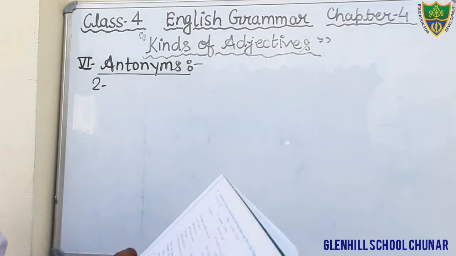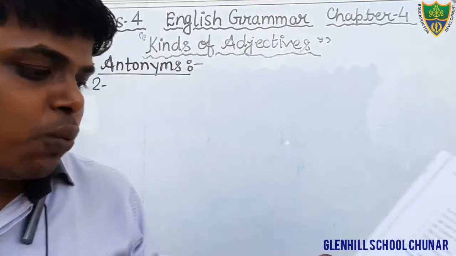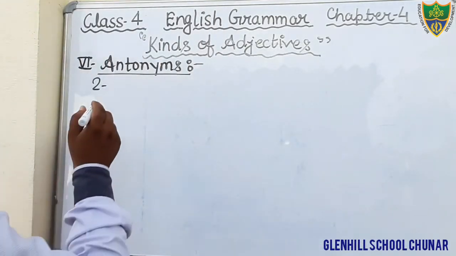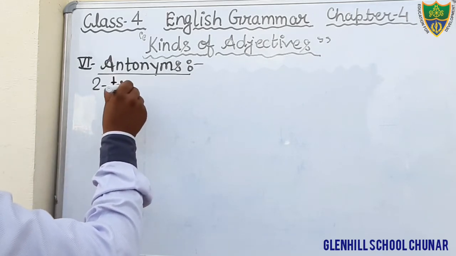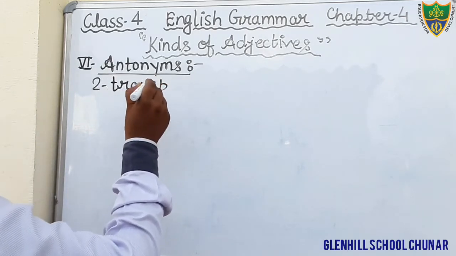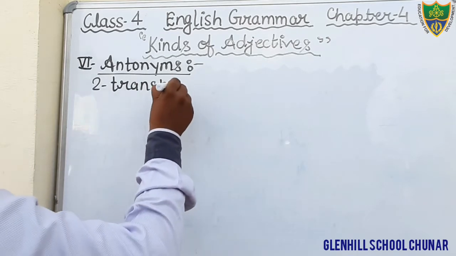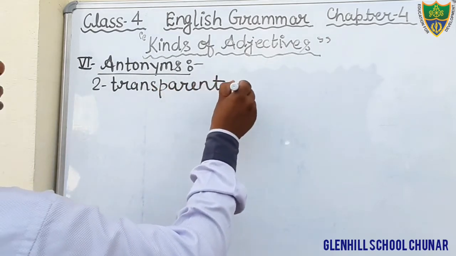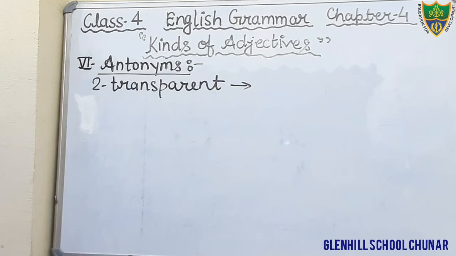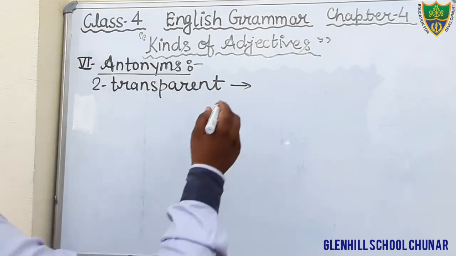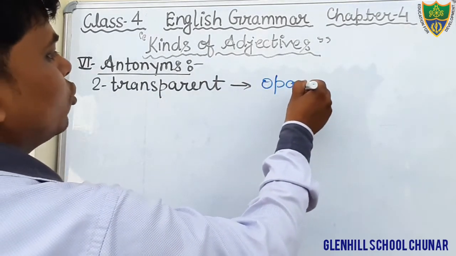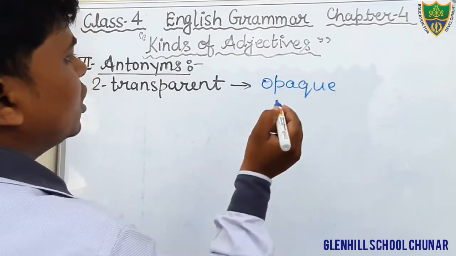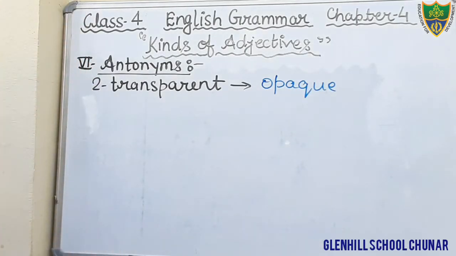And now we will discuss question number 2. Transparent. Just see here, question number 2 is given here. Transparent, T-R-A-N-S-P-A-R-E-N-T, transparent. Here the opposite of transparent will be opaque, O-P-A-Q-U-E. Okay, students, these words are given already in your book, but I am giving you the answer so that you could fill in your book easily.